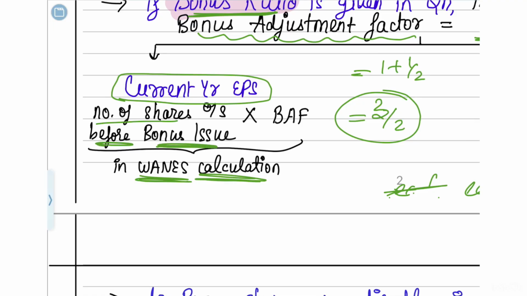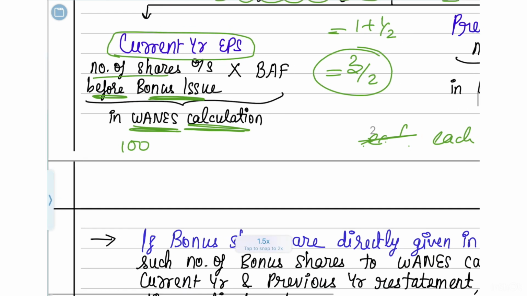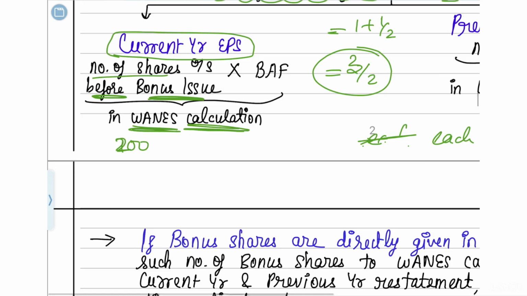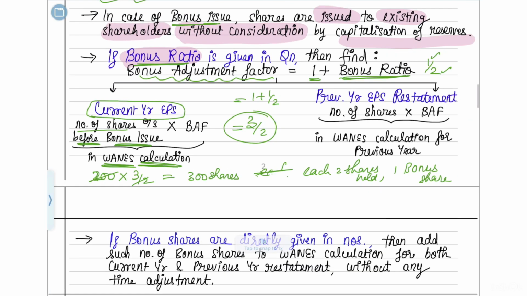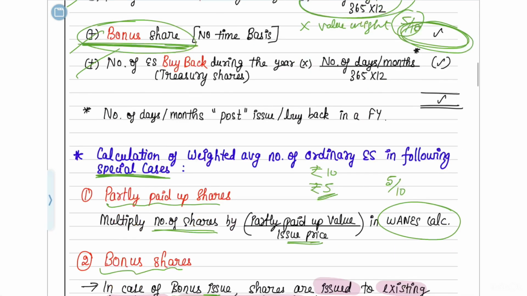For example, suppose there are 200 shares in the company. You have to multiply it by 3 by 2, which will give you 300 shares in total. So like this you have to find out and write this 300 shares against the bonus shares.